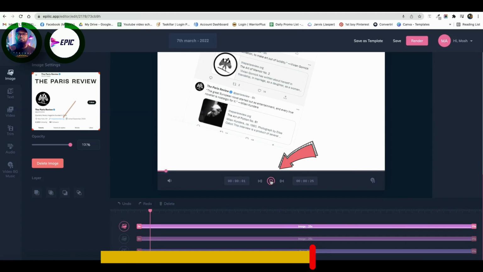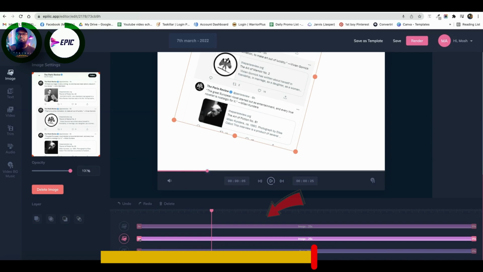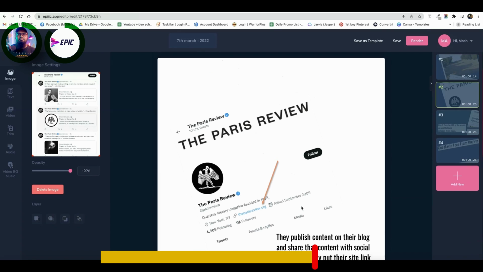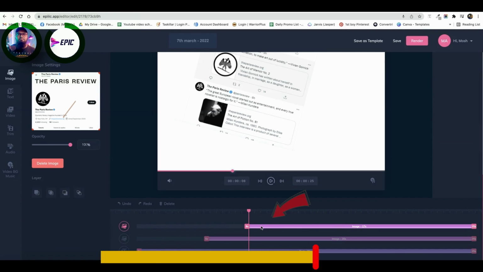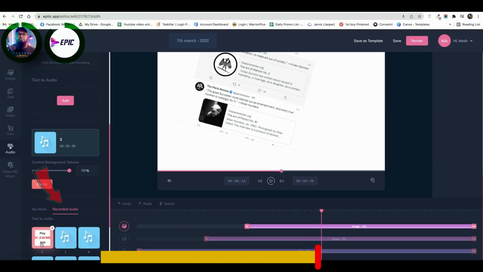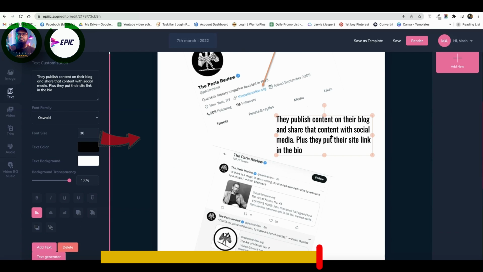Right. So this is the first one. All they do is they publish content on their media. So this is where I want this one to appear. All they do is they publish content here. All right. That's it. So go to audio, coded audio. Number 2, we want to add it. Change. Awesome. All they do is they publish content.